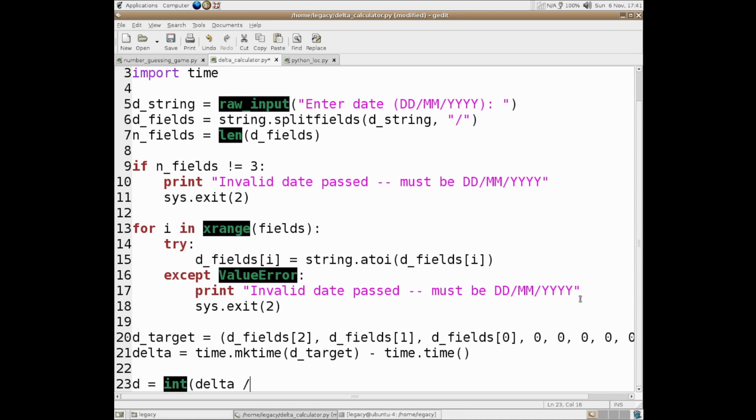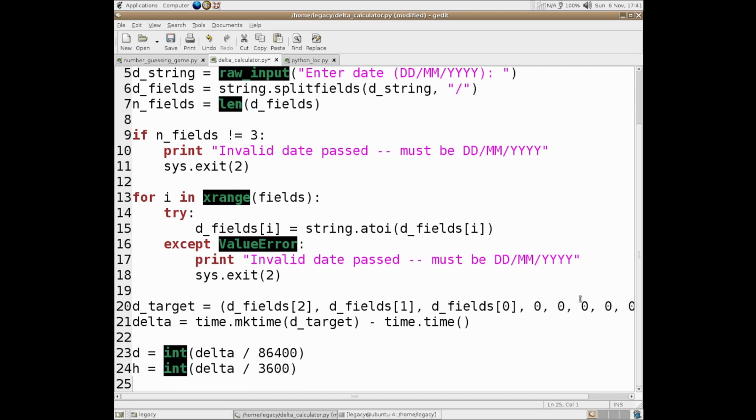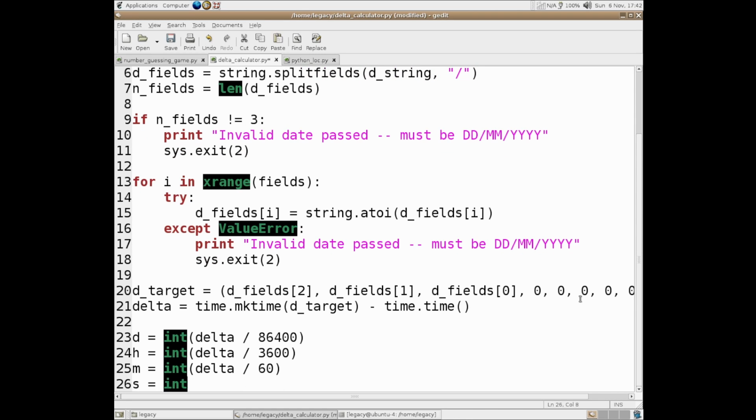So we do delta divided by 86,400 for the days. For the hours, we do int of delta over 3600. Now this is a total number of days, hours, etc. There is an extra step to get the number of days or hours within a day, for example, but we'll cover that when we get to it. That's minus mins, or that's minus m, sorry, times 60. And then that needs to be a second set of brackets, yeah.